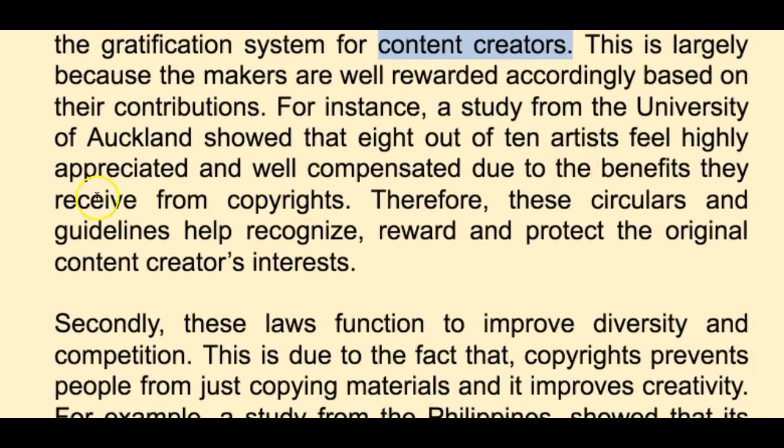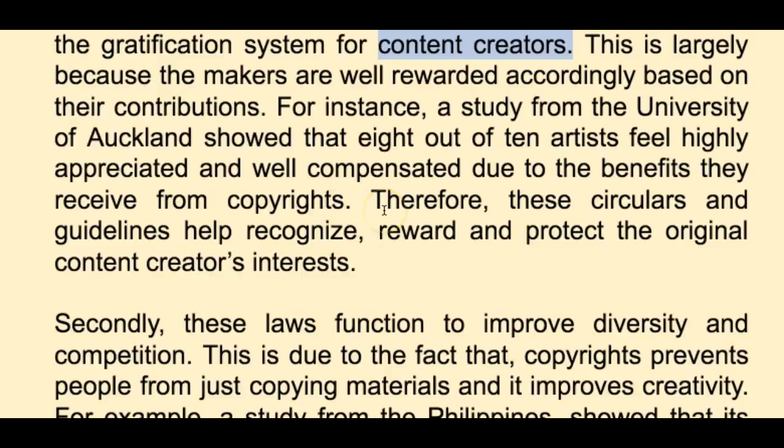For instance, a study from the University of Auckland showed that 8 out of 10 artists feel highly appreciated and well compensated there due to the benefits they receive from copyrights. Good. Or due to the benefits they receive from copyright royalties.